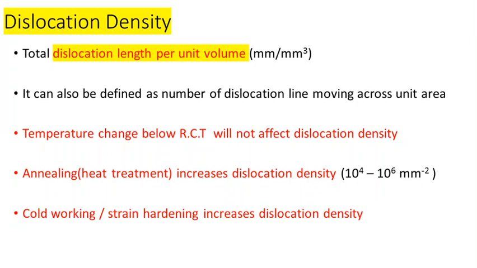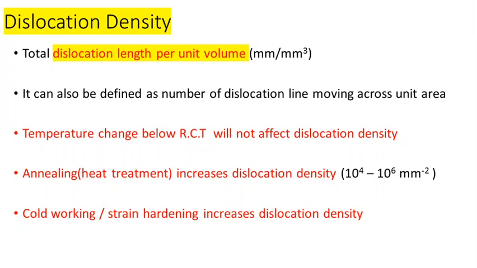One very important treatment, which we normally call the strain hardening process or cold working process, is where we deform a material with the help of an external load or external stress. This deformation increases the number of dislocations present inside the material. We know that when we deform the material, its strength increases. That phenomenon is called cold working or strain hardening. So cold working or strain hardening increases the dislocation density.